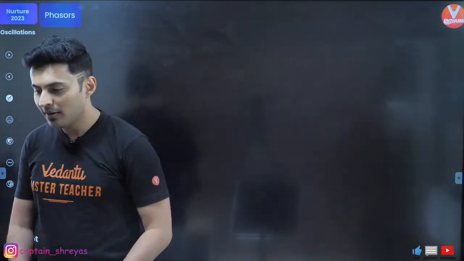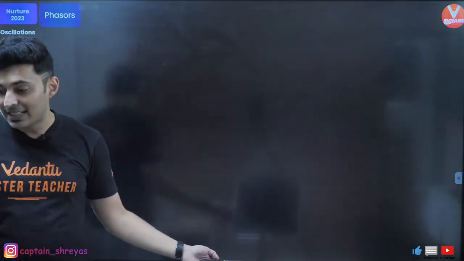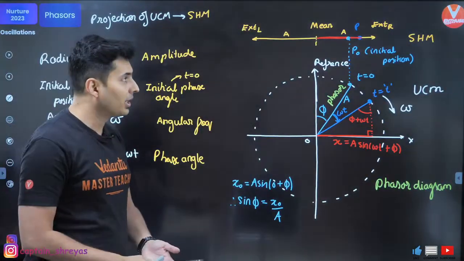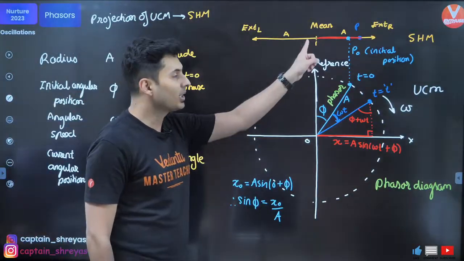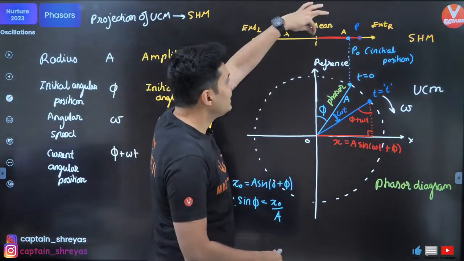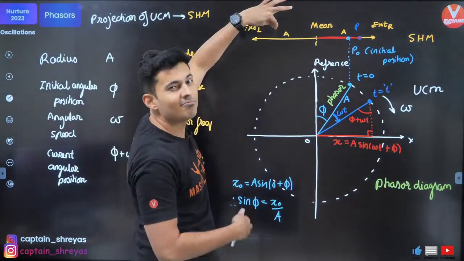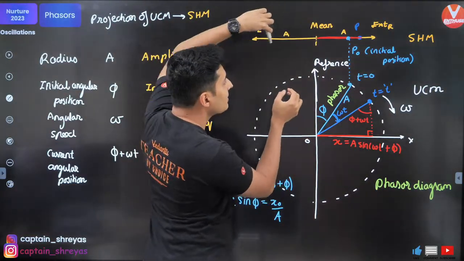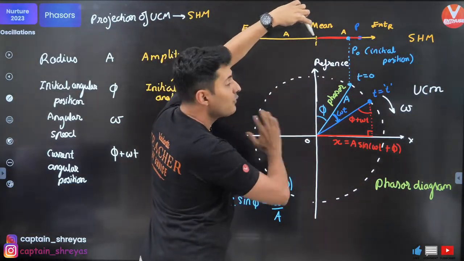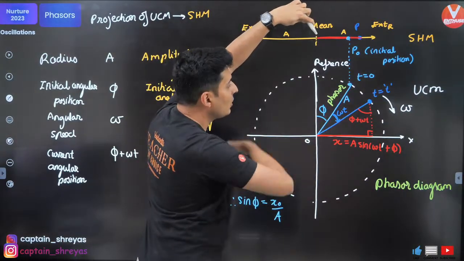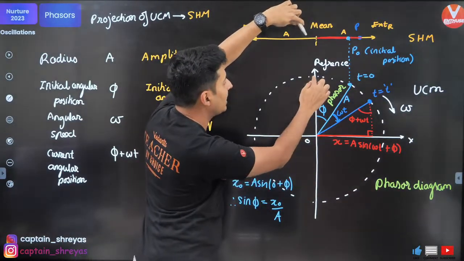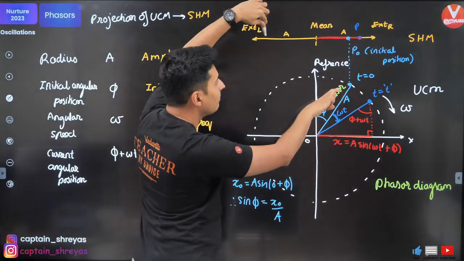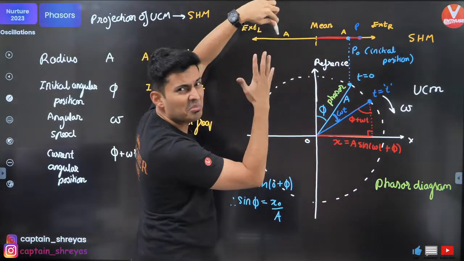Hello, Apurva. So at mean position, phase angle is 0. I'll give you one important advice over here. Not necessary. What if it is at mean but going this side? Just think, if the particle performing SHM is here but it is going this side. If you assume in the circular motion diagram or the phasor diagram the particle is here, what will happen? The particle will go like this, but the particle in SHM is going that way. It doesn't make sense.